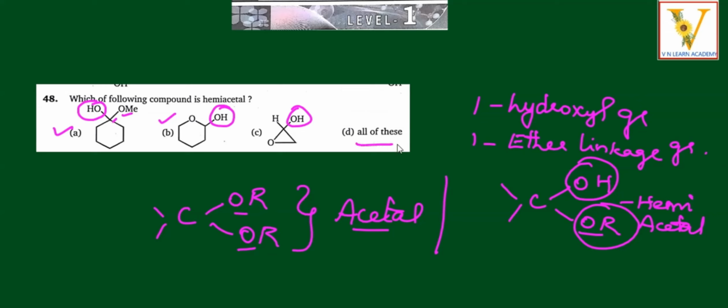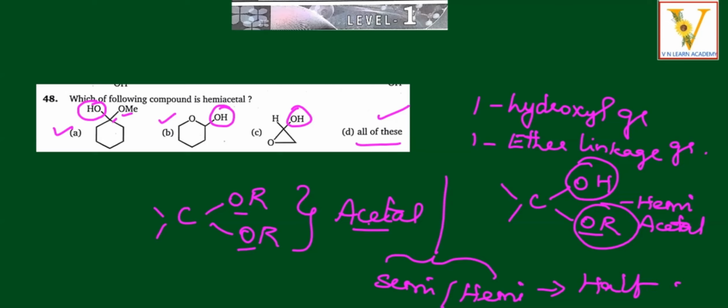So which is the correct option? All of these, everything is hemiacetal. I hope you got the clarity about acetal and hemiacetal. Two ether linkages attached to the same carbon is acetal. One ether linkage attached to that carbon and one hydroxyl group attached is hemiacetal. Hemi means half; hemi and semi are both the same, half. Come on, let's go to the next question.